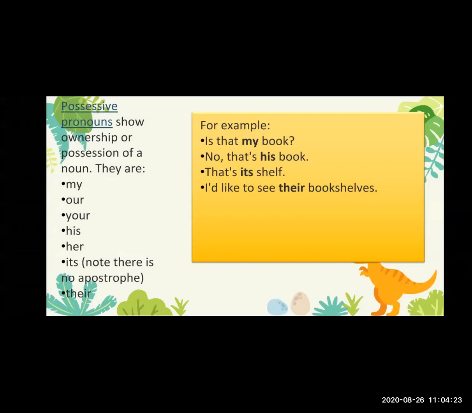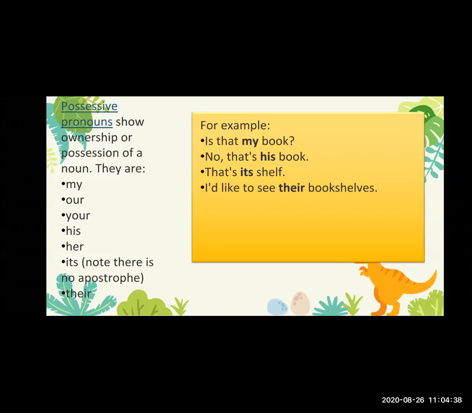Okay, now see the third one, that is the possessive pronoun. So what is the possessive pronoun? Possessive pronoun means ownership, possession of someone or something. So possessive pronouns show ownership or possession of a noun.